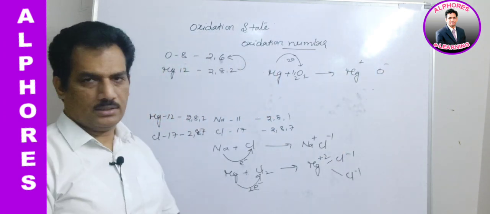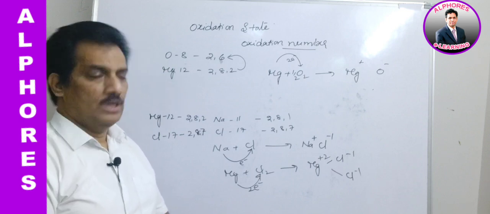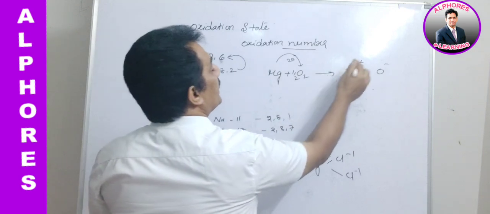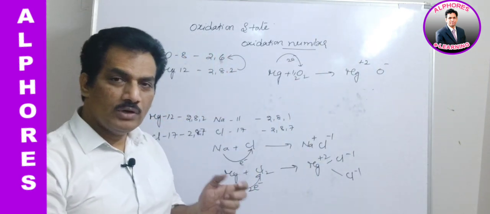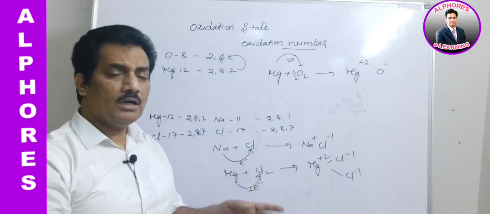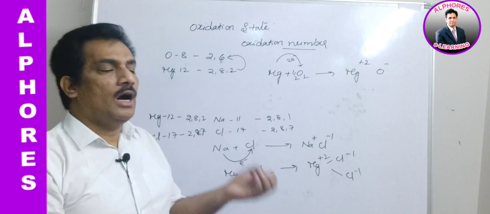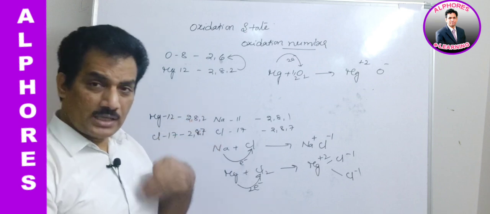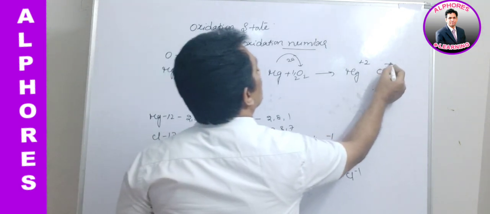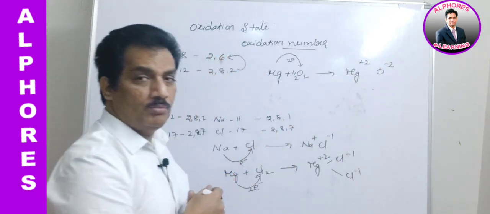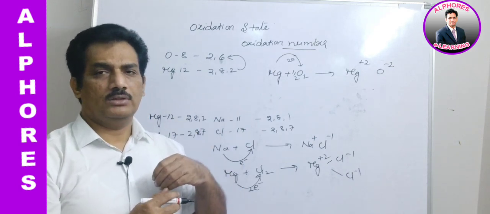Okay, charge sign is ready. And now how much negative, how much positive? Two electrons migrate, so magnesium will get +2. Two electrons are donated by magnesium, and electron donation leads to positive. When 2 electrons are donated, it is +2, and oxygen is getting negative because it is accepting the electrons. And how much negative? It is -2. Why? Because one oxygen atom can accept 2 electrons.